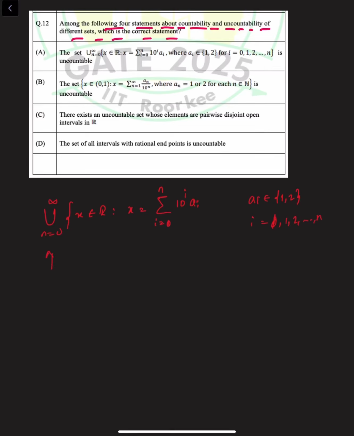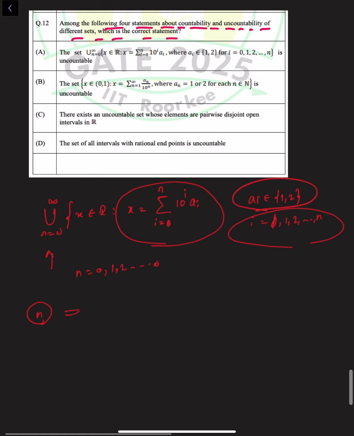By this union, if we see it is over n equals 0, 1, 2 and so on till infinity, of all finite decimal numbers of the form summation i equals 0 to n of 10 to the power of a_i, where a_i belongs to {1, 2}. So for a fixed n, we have 2 to the power n plus 1 such numbers. This is nothing but a finite thing. So this whole set is a countable union of finite sets. That means it is countable, but in the question they have given it is uncountable. Therefore option A is wrong.